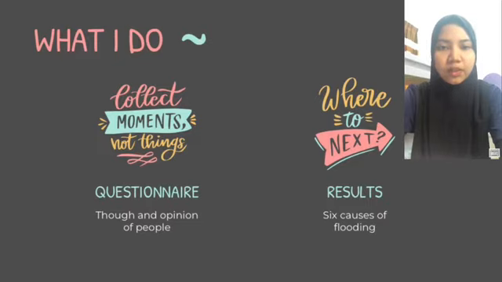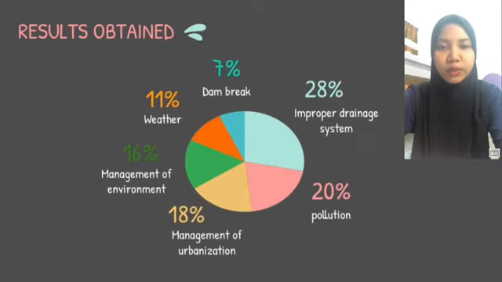The results of the study show that there are 6 causes of flooding pointed out by citizens. 28% of people believe that the reason is the improper drainage system, while 20% think that pollution is the reason, and 18% believe that management of urbanization is the cause. On the other hand, 16% say that management of environment is a factor, 11% said weather, and lastly, 7% of people chose dam break as a causative agent.